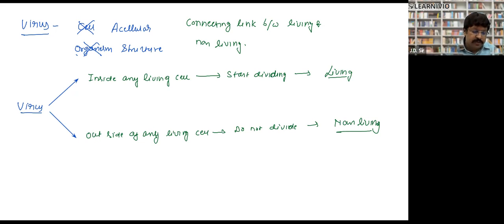Now we start the classification system. First is Monera. So put the heading Monera, Kingdom Monera.